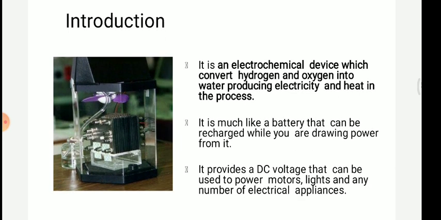So let's see the basic introduction of the fuel cell: how it is generated and how it can be used. It is an electrochemical device which converts hydrogen and oxygen into water, producing electricity and heat in the process.